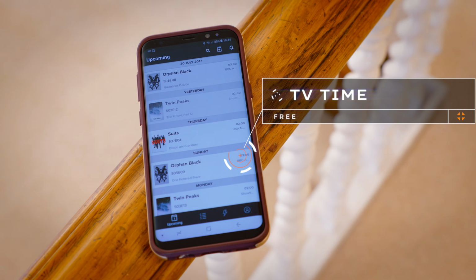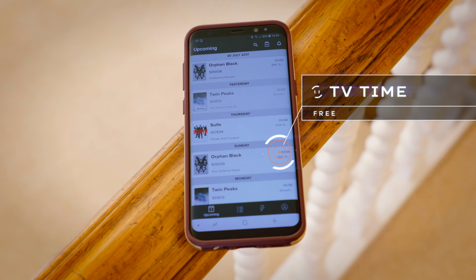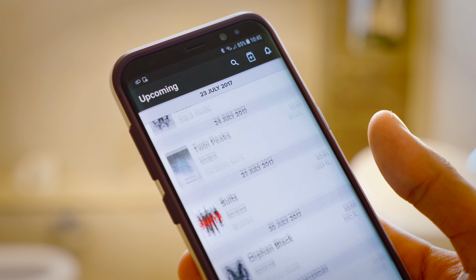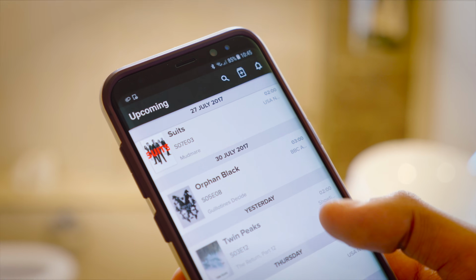So then we have TV time, and if you spend any time at all watching any TV series, this is literally the one app you need. It keeps track of all your favourite shows, and in this little calendar presents when they're all coming on, so you can timetable it in.